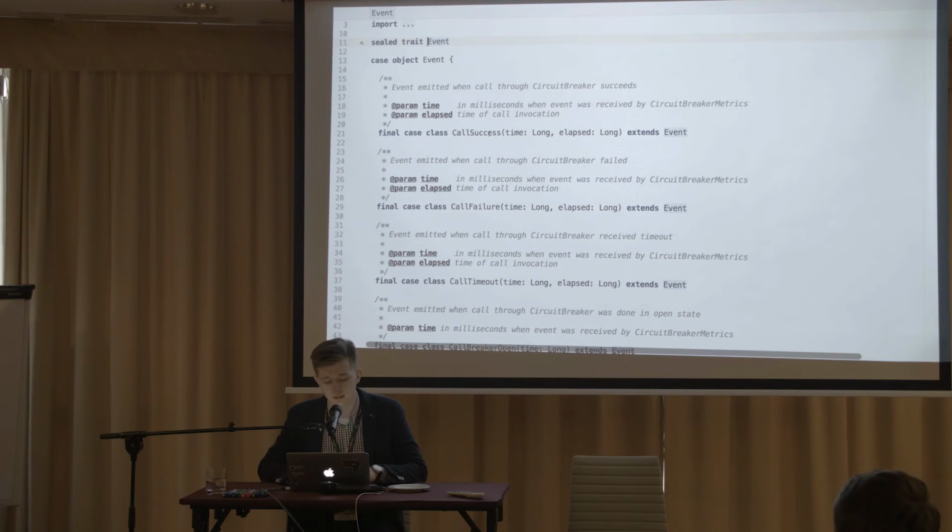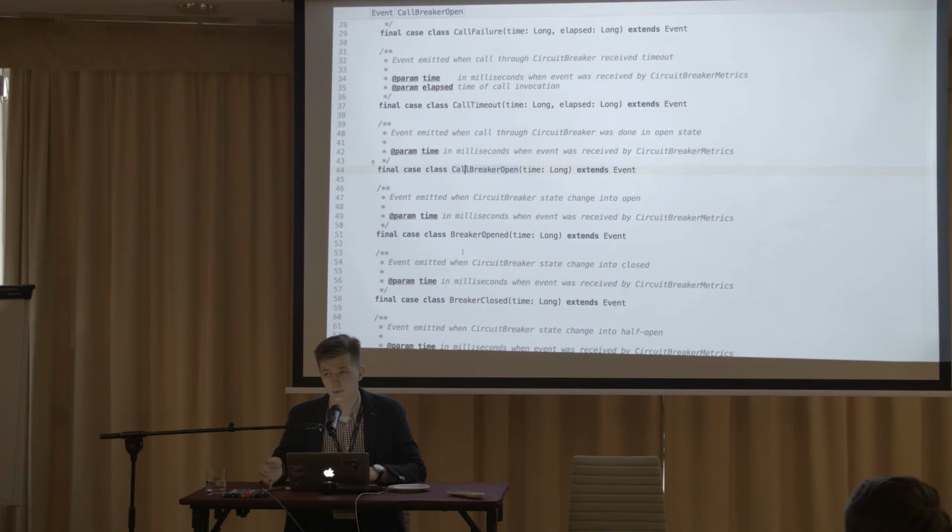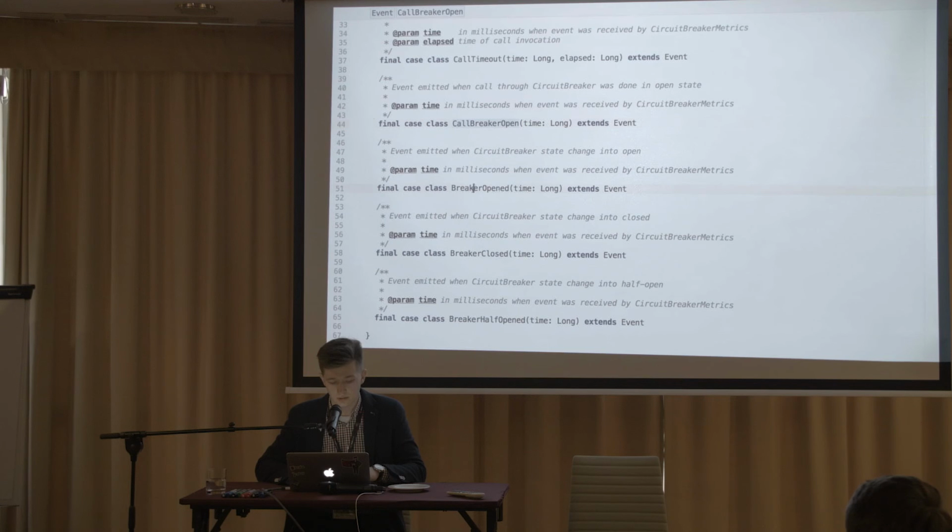I have enhanced the implementation of the circuit breaker, so now I am able to get more info from it. So we have events like call success within a time, call failure, call timeout, and call breaker open, which means that requests were rejected because they were received by the circuit breaker when it was in the open state, so when the circuit breaker decided to block all the stuff. And of course I have simple events for the state transitions of the circuit breaker: breaker open, breaker closed, and breaker half open.